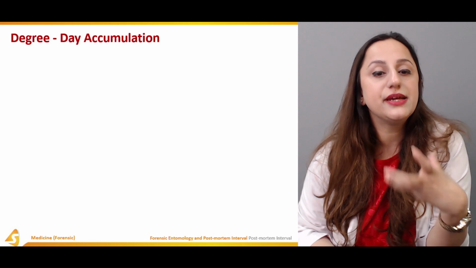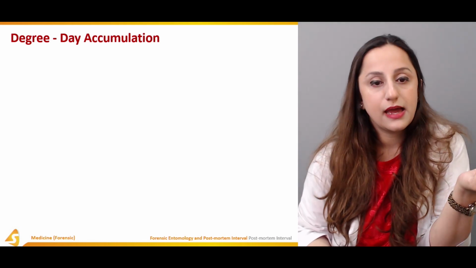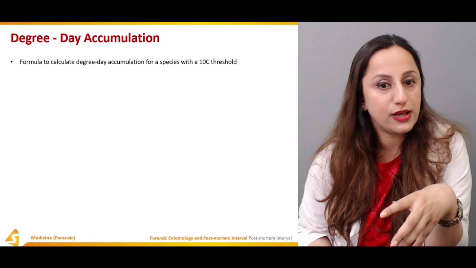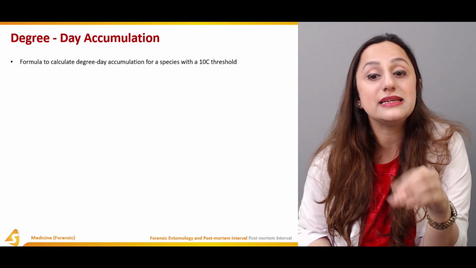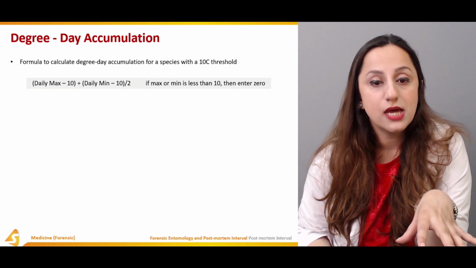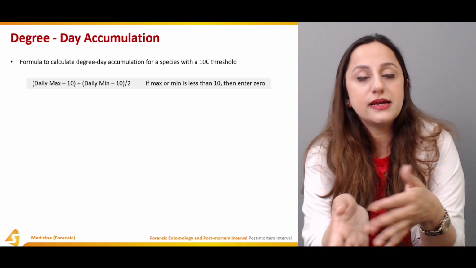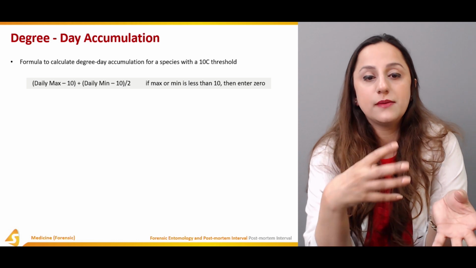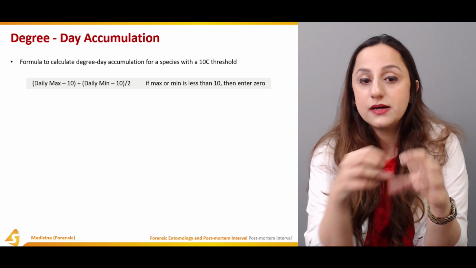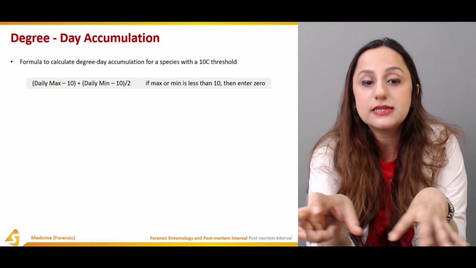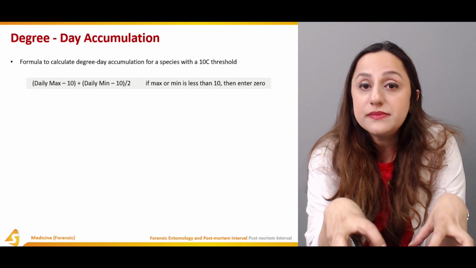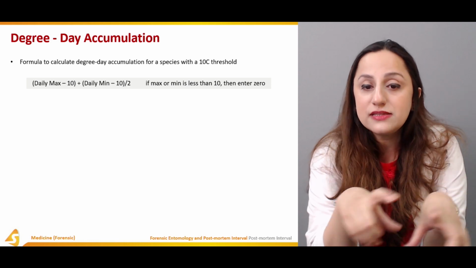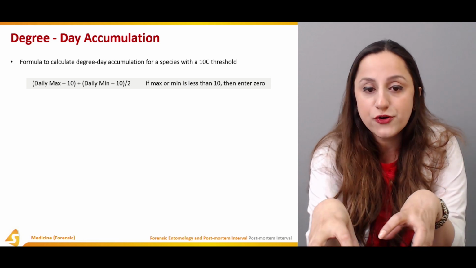Then there is this degree day accumulation phase, and basically this is a formula to calculate the degree day accumulation for a species with a 10 centigrade threshold. So basically there is a daily max, and the 10, which is a constant, is subtracted from the daily max, and then we have a daily minimum, and the 10 threshold is subtracted from it.